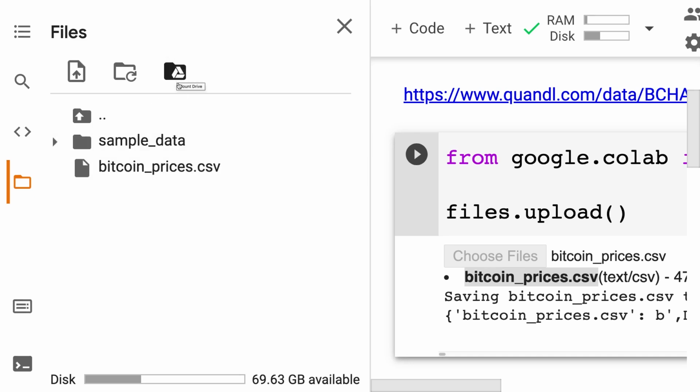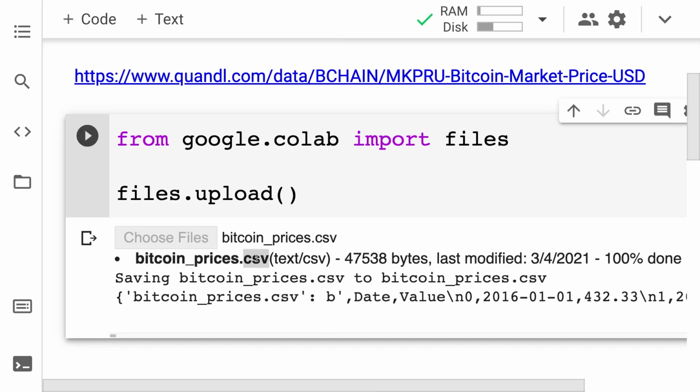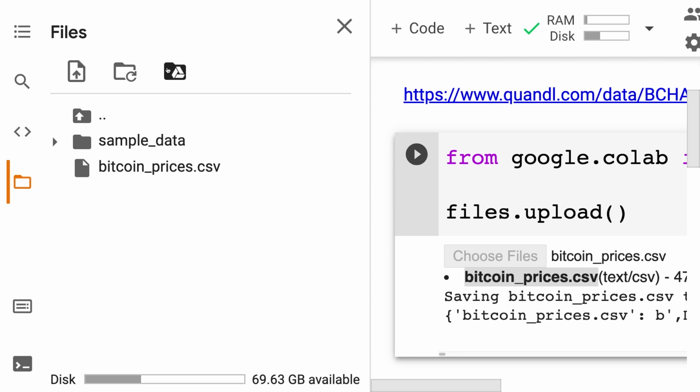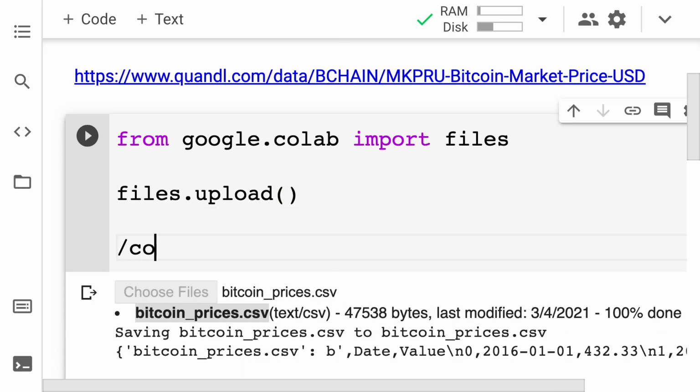So you can actually mount your Google Drive to the Colab, and you can select this CSV file from your Google Drive if you'd like. First, you have to upload the file to your Google Drive, then you have to mount the Google Drive, and then you'll be able to reference the file from your drive by going to /content/gdrive as the path, and then / whatever the name is of your file.